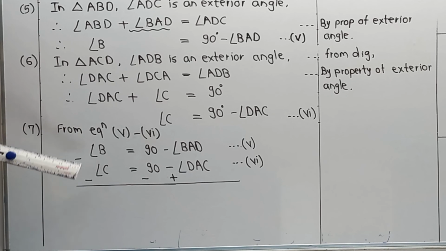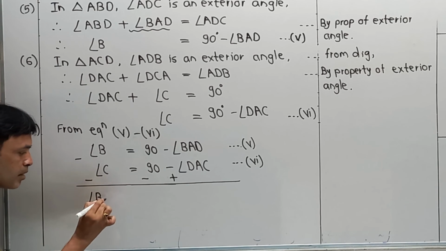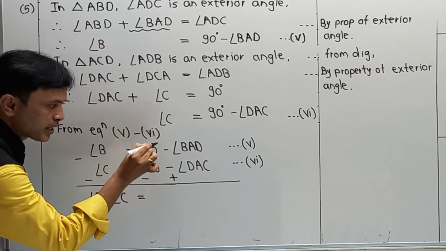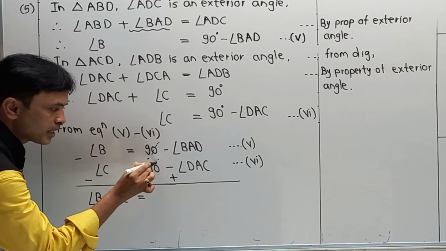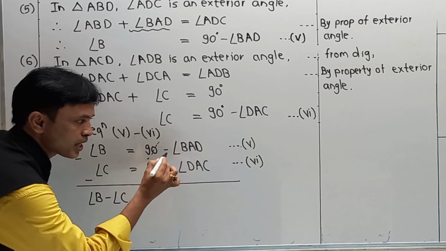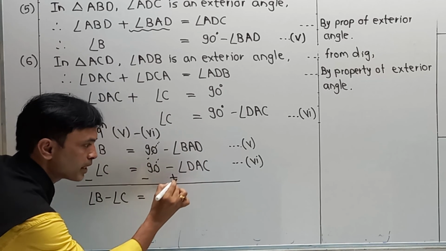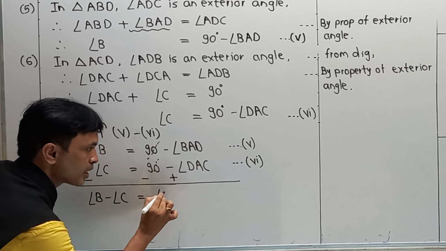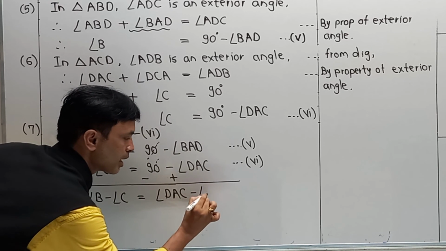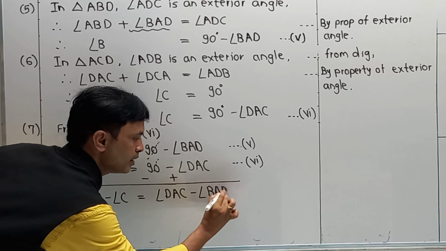So first, angle B minus angle C. Here, plus 90 and minus 90 get cancelled. Now here DAC is plus and BAD is minus. So I am writing first angle DAC minus angle BAD.